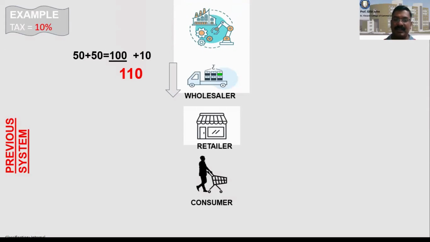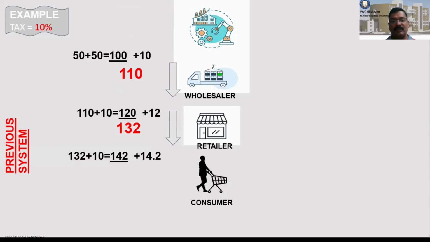So 10% is added and it is sold to the wholesaler at 110. The wholesaler wants to add 10 rupees profit, and the cost of the product has gone up to 120, and the tax on 120 at 10% becomes 12. So it will be added and sold for 132.